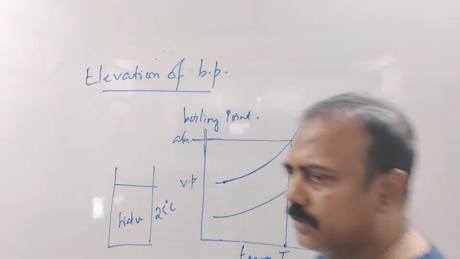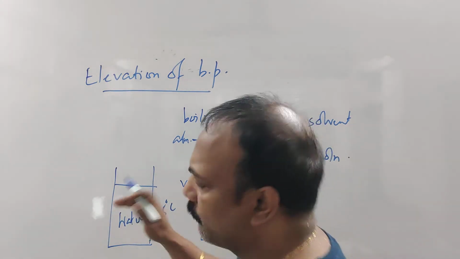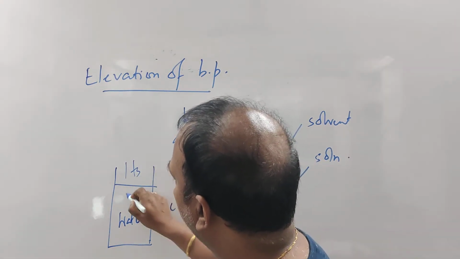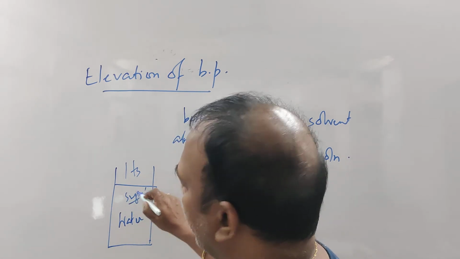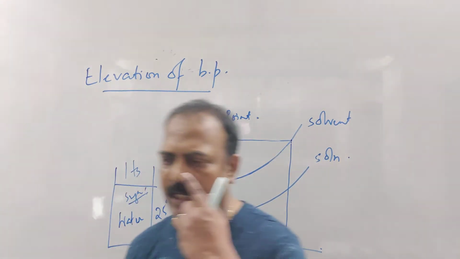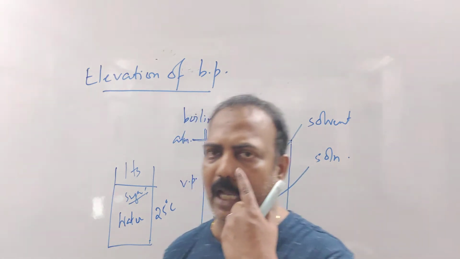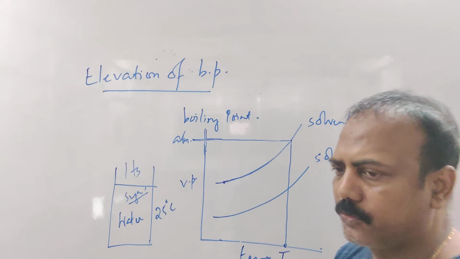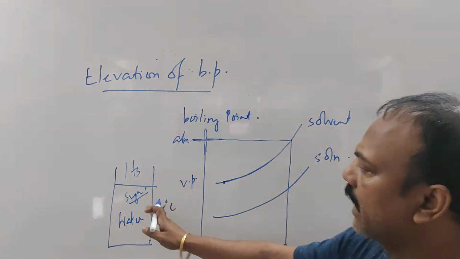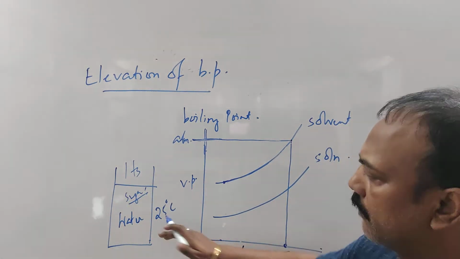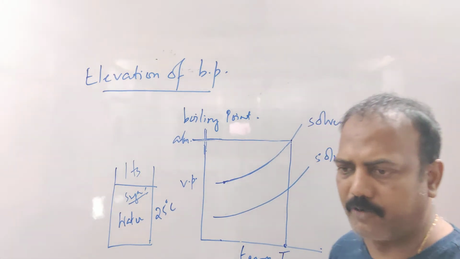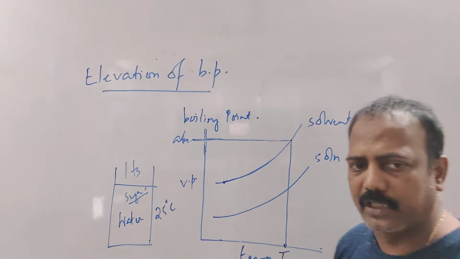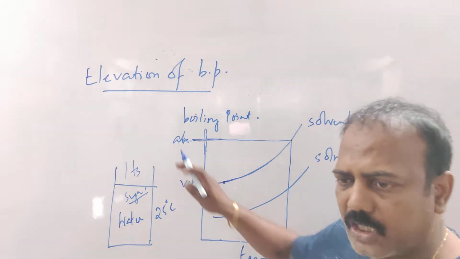Now what we are doing? Now in the same water, we are adding a certain amount of sugar. Suppose 1 teaspoon of sugar we are adding. Sugar, I am saying, can be any non-volatile solute, which I am adding, and I am making it a solution. As soon as I added 1 teaspoon of sugar at 25 degrees Celsius in the same amount of water, we know that its vapor pressure is lowered. We have studied that already.